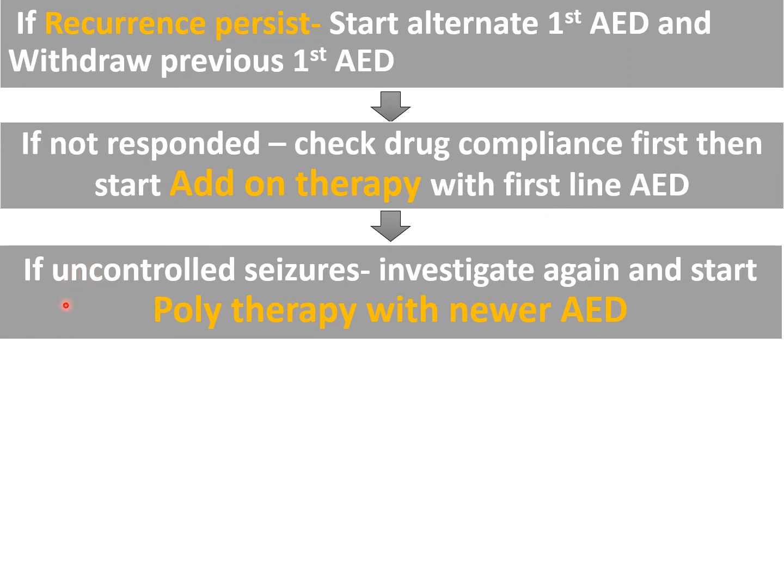If the patient has not responded to the 2 anti-epileptic drugs, we will label it as uncontrolled seizure, or we can say drug resistant epilepsy. And in this case, you have to investigate the patient thoroughly and rule out all causes. For example, if the patient is having an inborn error of metabolism, some vitamin responsive epilepsy, or sometimes if the patient is having syndromes, then genetic analysis, all these things, means you have to investigate further. And after that, you have to start polytherapy with the newer anti-epileptic drugs.